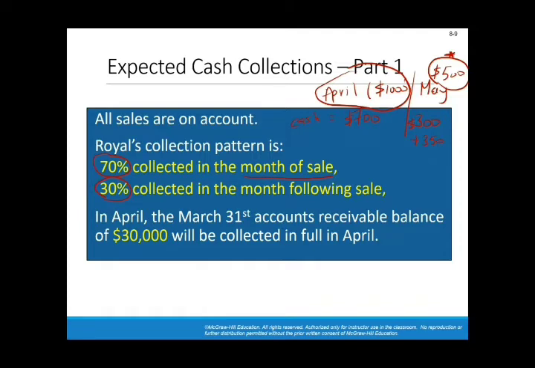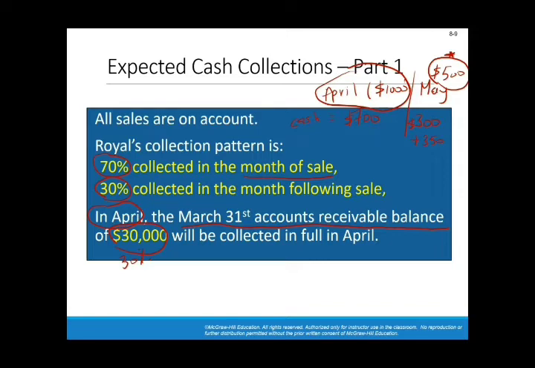The given also says that in April, which is the first month of the second quarter, the March 31st accounts receivable balance is $30,000, and it will be collected in April. So the first thing you'll collect in April is the receivables from the previous month. And this $30,000 is 30% of March sales, because those that were sold in March will be collected in April.